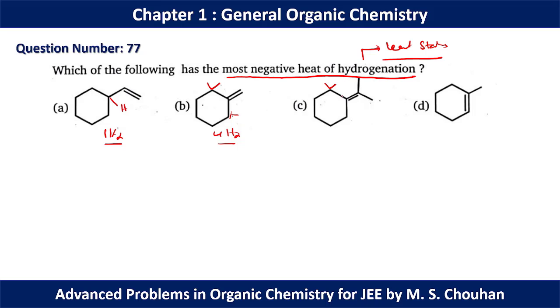In this case we have 10 alpha hydrogens. In option D we have 7 alpha hydrogens. So now if we go for the stability, option A is the least stable, and the most negative heat of hydrogenation is possible for option A.